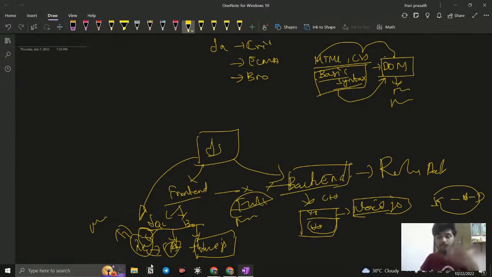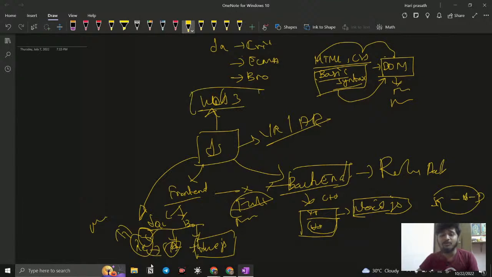Is it only for development? No, it does not stop there. Right now you have heard the word metaverse, a lot of people are speaking about VR and AR. You can do exactly that with JavaScript. There are so many libraries to support JavaScript in the augmented reality and virtual reality world. You can also use it for Web3. I don't want to talk about Web3 right now, because you can see the recession, so many falls have happened in Web3. But if it is okay, we can use JavaScript in Web3 also, no problem.